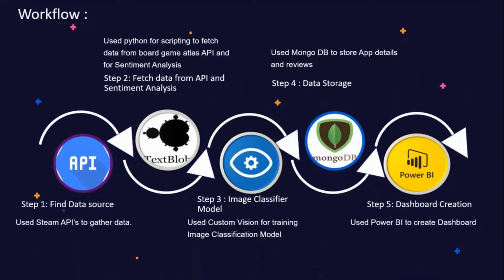So this is the workflow of our project. First, we collected the data, using the Steam API to gather data. The second step is to fetch data from the API and do sentiment analysis. For this, we used Python. The third step is image classification. We use Custom Vision. Then the fourth step is data storage. For this, we used MongoDB. And finally, we created a dashboard using Power BI.